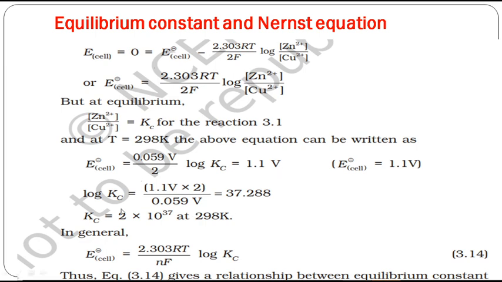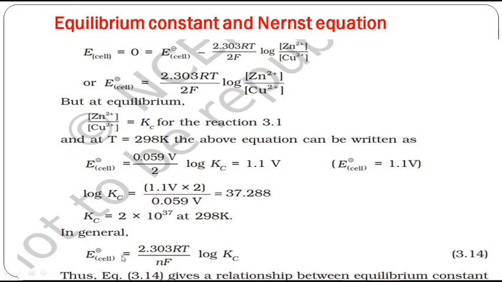Even if you don't understand that, if you get a value like this, just see what is after the decimal. What number do you have after the decimal? 0.2. So that 2 you write here into. What is the number before the decimal? 37. So 2 into 10 power 37. The number before the decimal you write as the power of 10, and the number after the decimal comes as the natural number. So 2 into 10 power 37. Got it? So the Kc value you can find out from the Nernst equation.